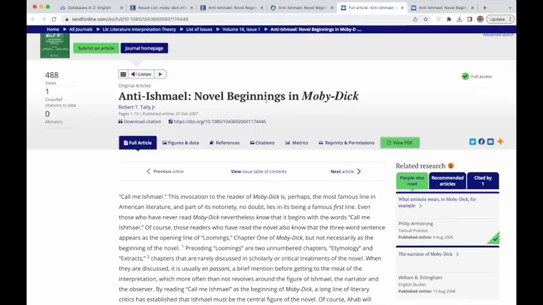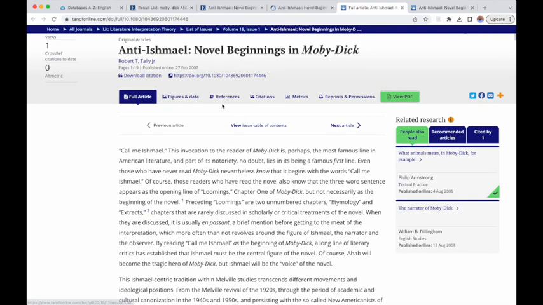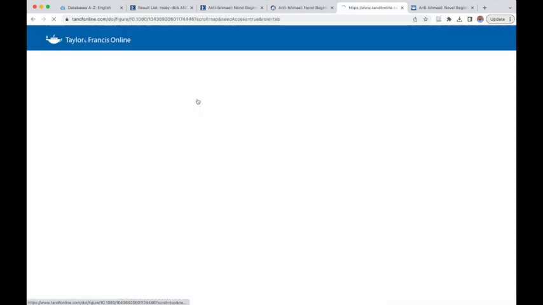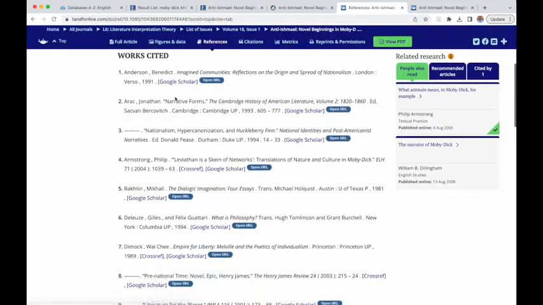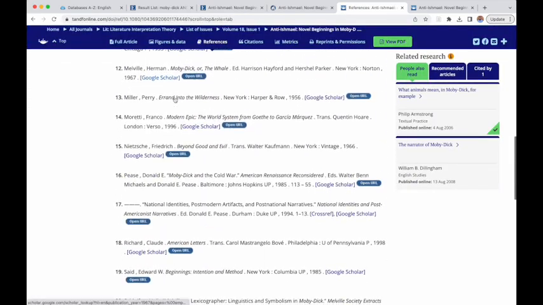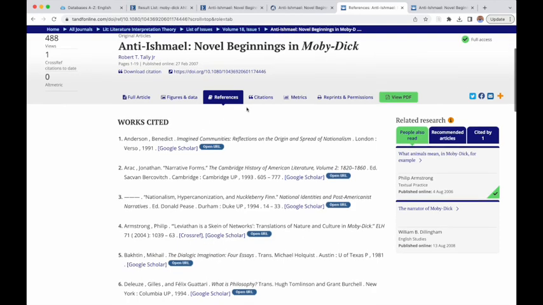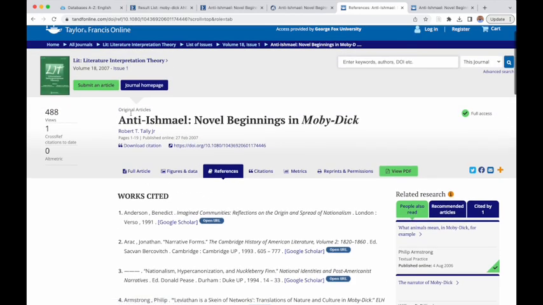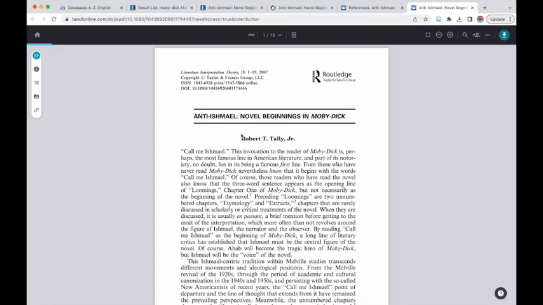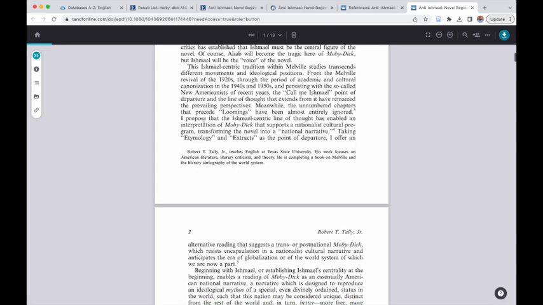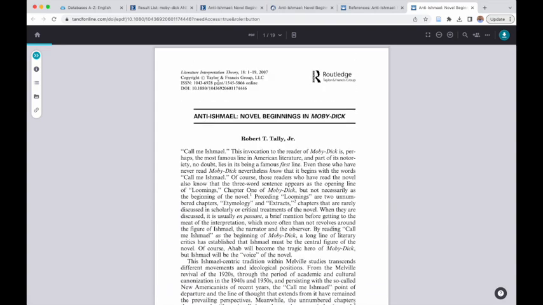Let's go back out of the full text, and let's see if we can even find any kind of background. There's figures and data, nothing. What about references? I get to the Works Cited page very quickly, which can be really nice. But again, I don't see the abstract, which is too bad. I'm wondering if this is in an ebook.